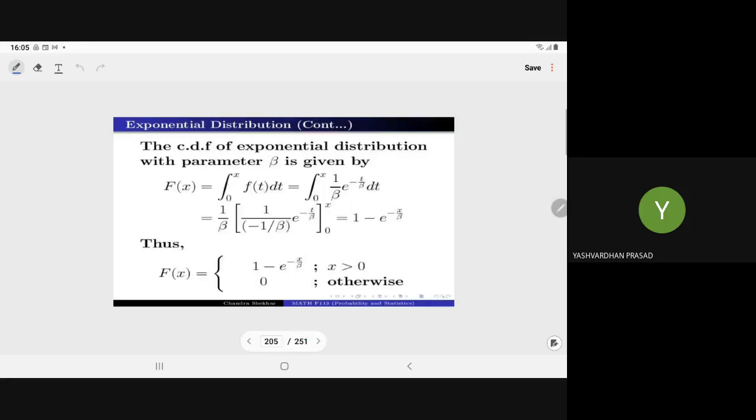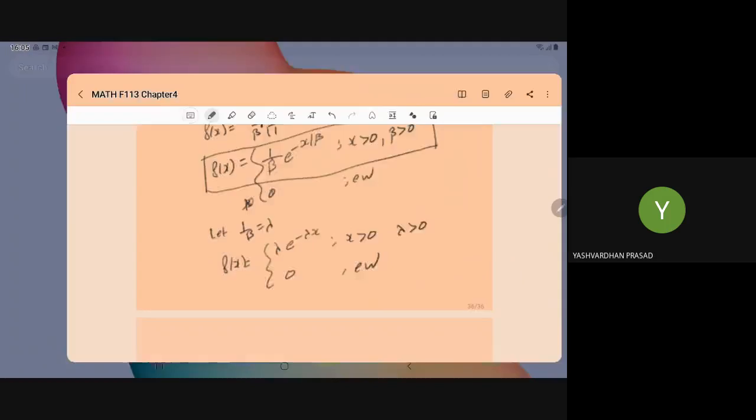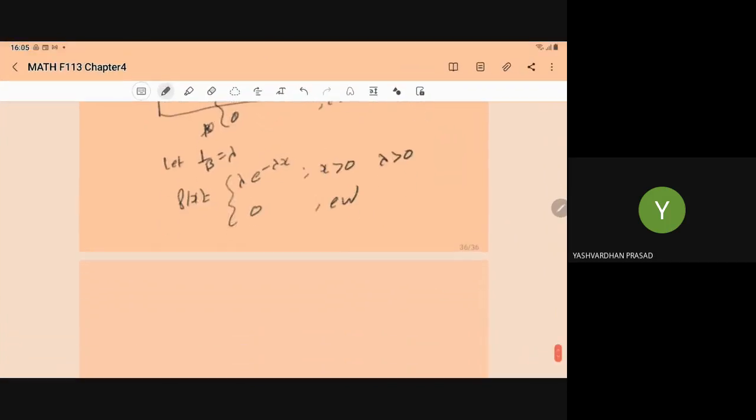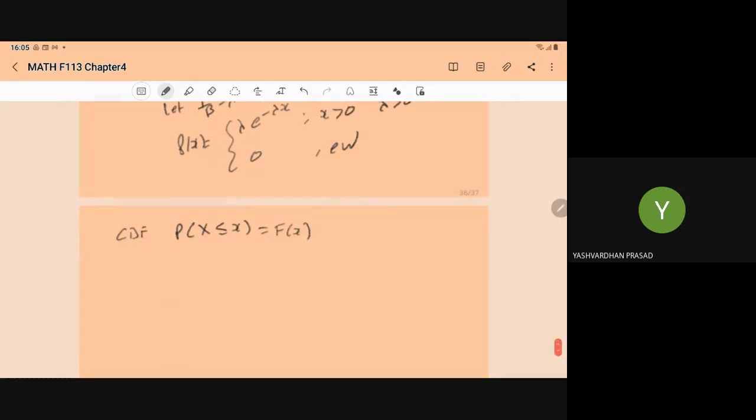Now, what is the CDF for the exponential variate? CDF is the probability that X is less than or equal to x. We generally denote it by F(x). The basic formula is the integral of f(x) dx up to that point.